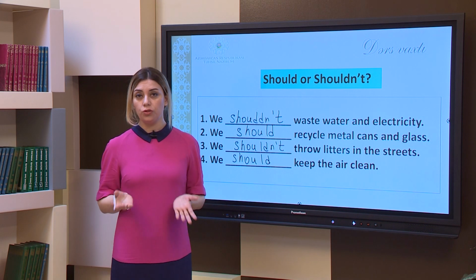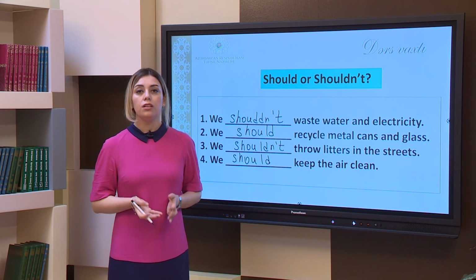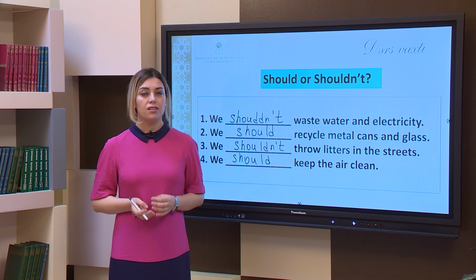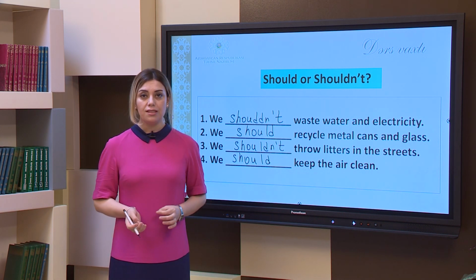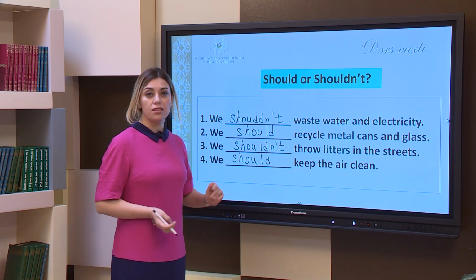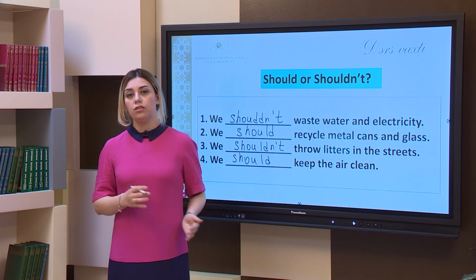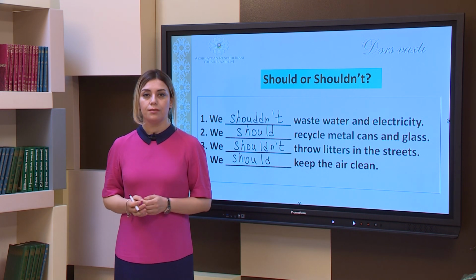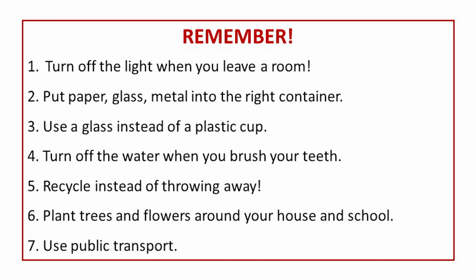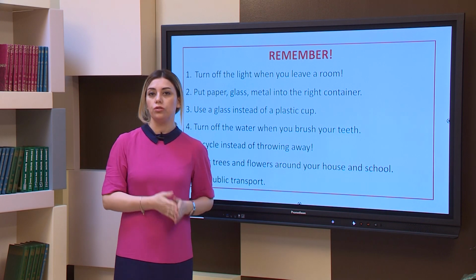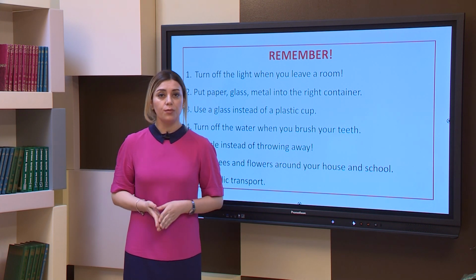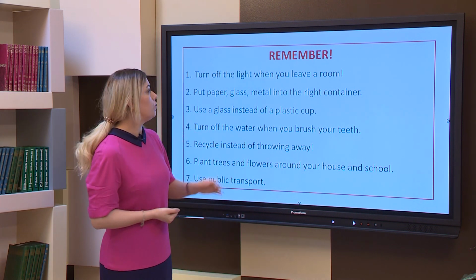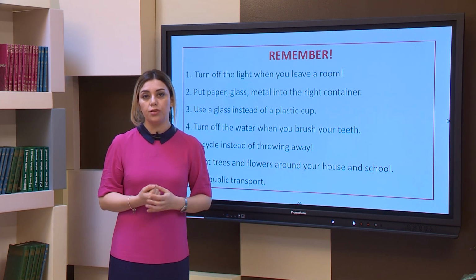What else should we do and shouldn't we do in order to protect the environment? Think about this and you can add to your own list. You can make your own list and add some more sentences into this list. I should do it, we should do it, or we shouldn't do it. So in today's lesson, we talked about pollution and about the things that we should or should not do in order to keep our environment safe. At the end of the lesson, before saying bye to you, I want you to keep in your mind these things I will show you now.